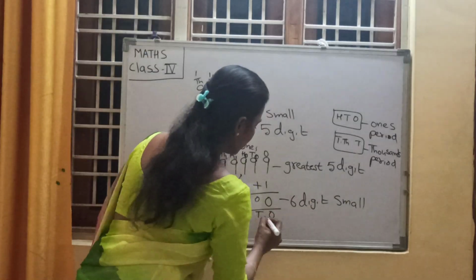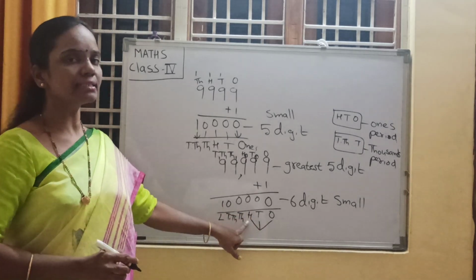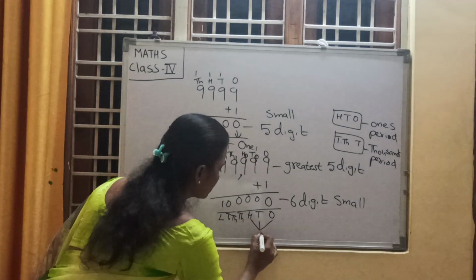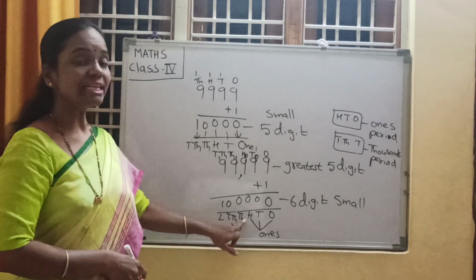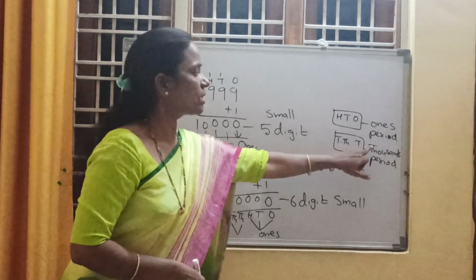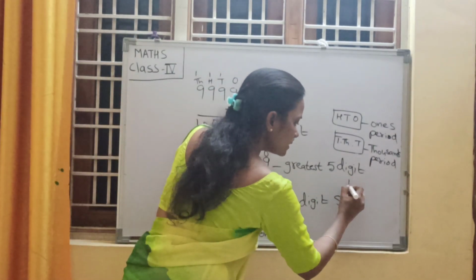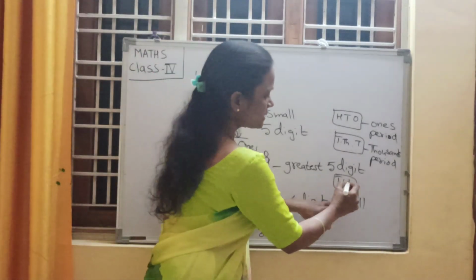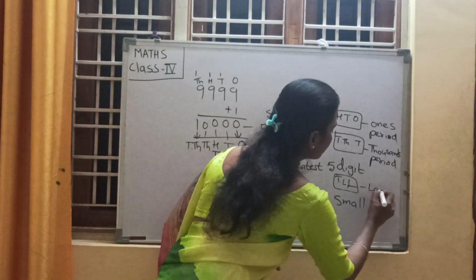So what are the periods here? Again, we know that ones, tens, hundreds together form one group, that is known as ones period. Thousands and 10,000s together form one period, that is thousands period. Next one is lakhs. So lakhs and 10 lakhs together form one group, that is lakhs period.